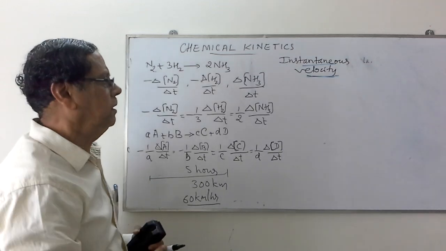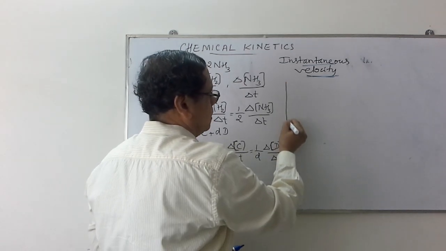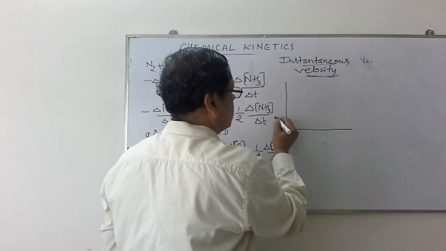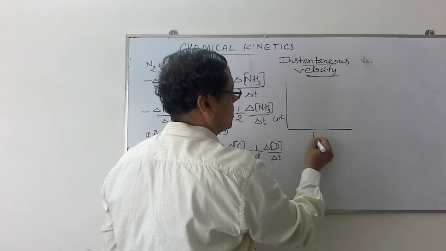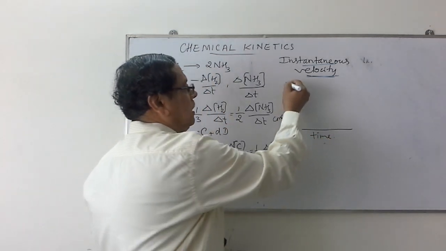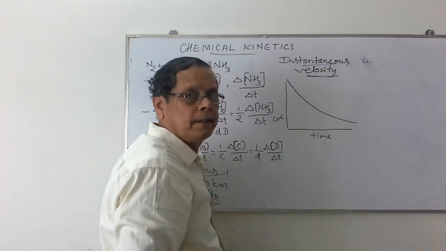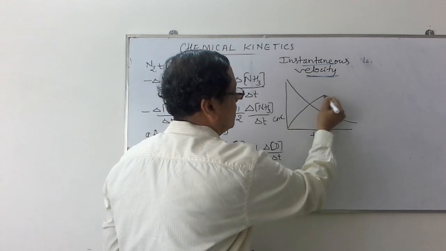So to understand this one, again consider this same graph, concentration versus time. Again you consider the reactant concentration as A, and the product concentration as concentration of B.